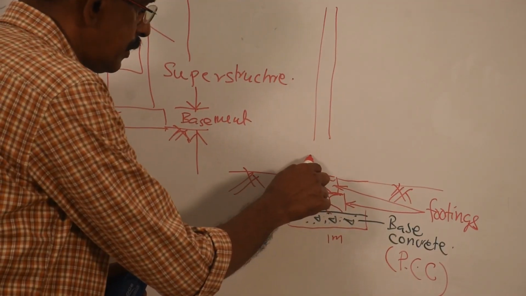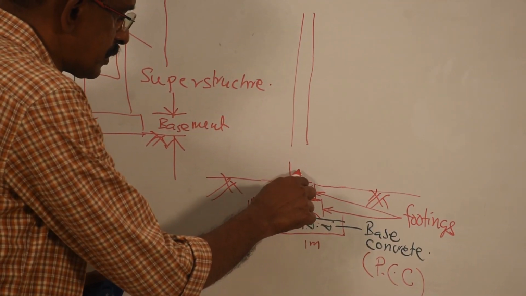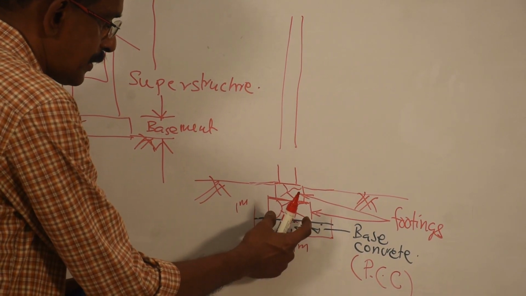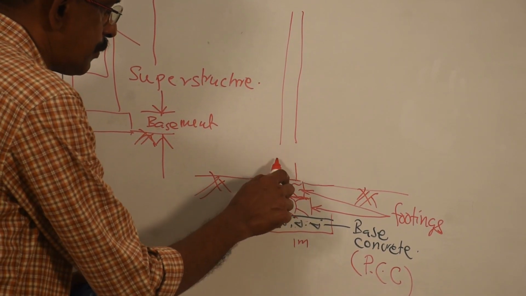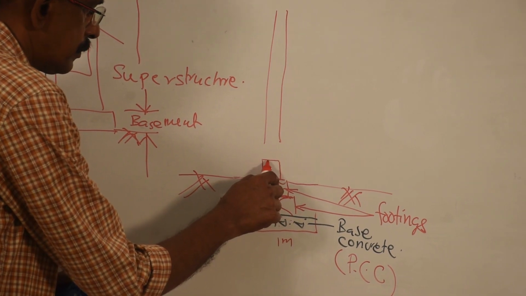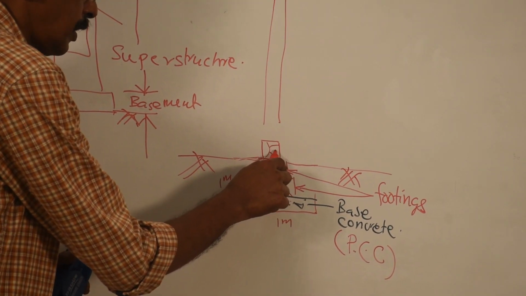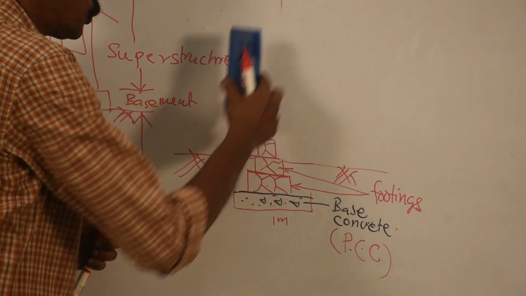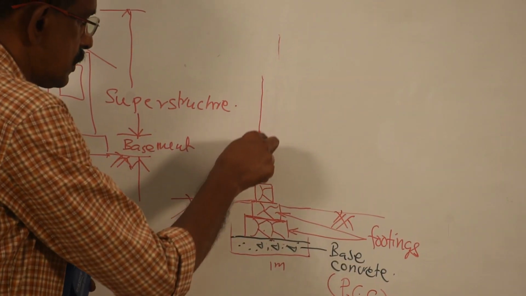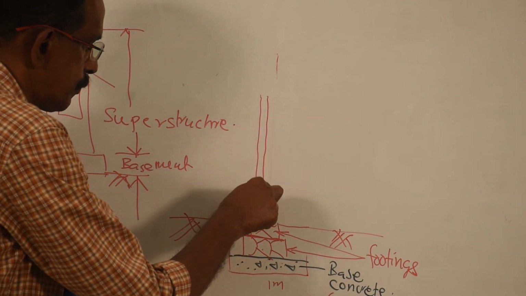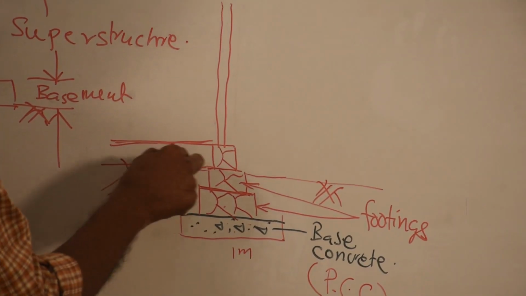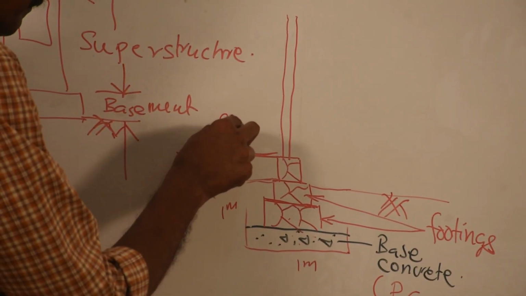Now again you can construct above this the basement. Again reduce the width. Say here 1 meter, here 80, say here 60, here can be 50. So that is basement. It can be either with rubble or with stone. Above that you can construct the wall, 20 centimeter wall. And consider this as the inside of the room. So this is flooring.